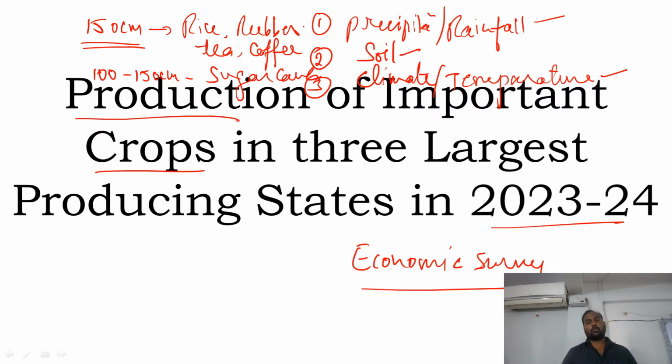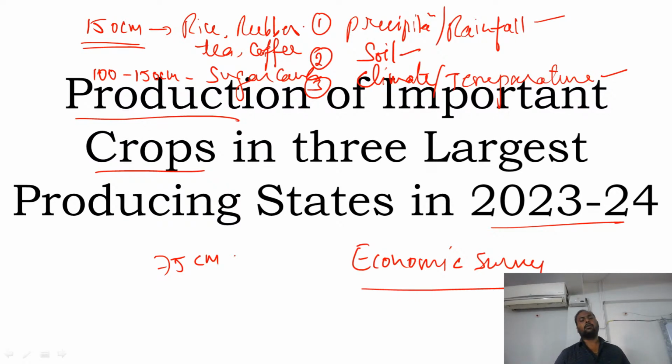There are some crops which require somewhere between 75 to 100 centimeters of rainfall, and some crops which require less than 75 centimeters of rainfall. For example, states where you have less than 75 centimeters of rainfall come under semi-arid conditions, such as Madhya Pradesh, Telangana, northern Karnataka, southern parts of Andhra Pradesh and some parts of Rajasthan.